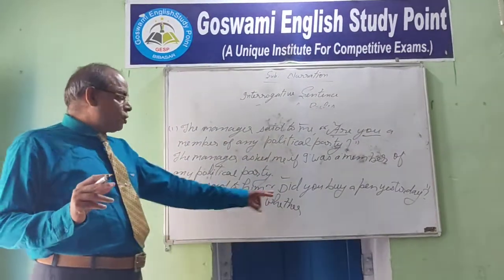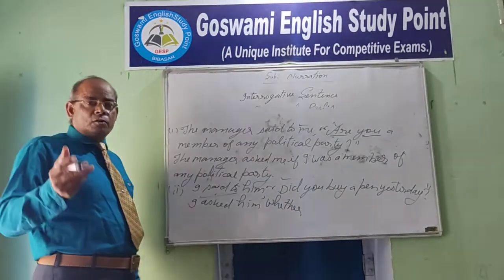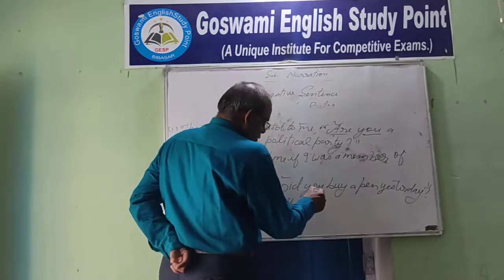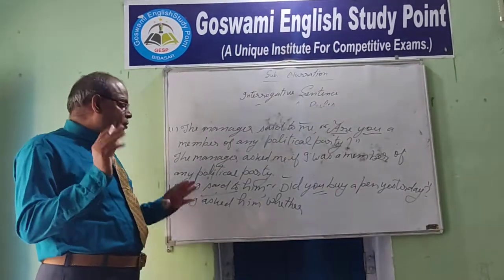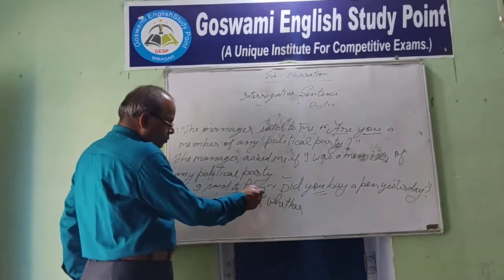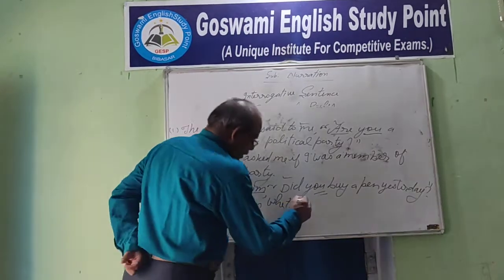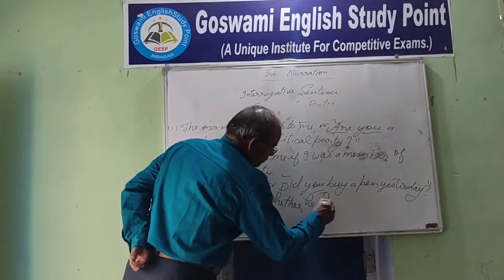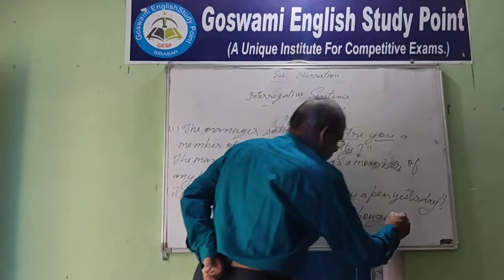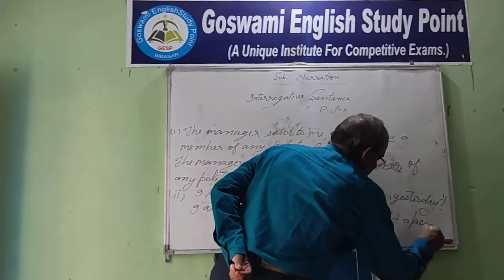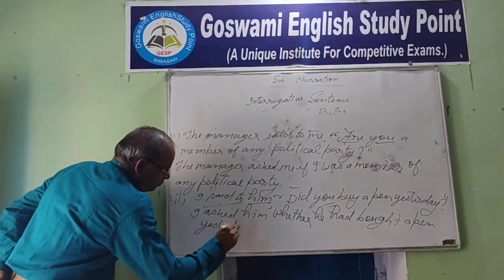This sentence belongs to the past indefinite tense, and past indefinite tense is changed into past perfect tense. You is the subject, second person, and second person changes according to the object of the reporting verb. So we have to take the subject he, had, and the third form of the verb: if he had bought a pen yesterday.